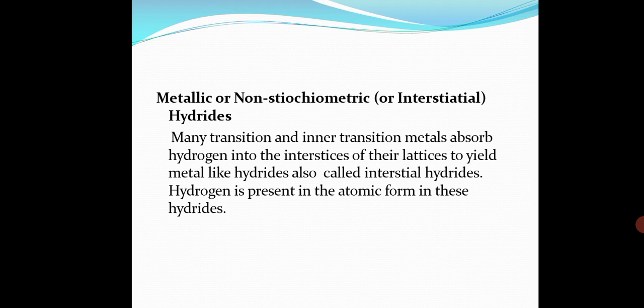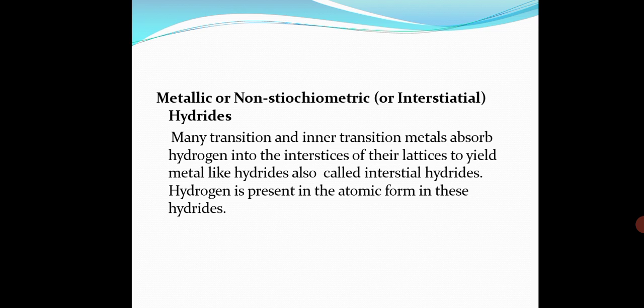Now, why are they called interstitial hydrides? The hydrogen atom occupies the space in between the metal atoms. When two, three or four metal atoms are kept together, the space created between them is the vacant or interstitial space, and the hydrogen atom occupies that space, and hence they are called interstitial hydrides. So it does not produce any distortion in the metallic lattice.